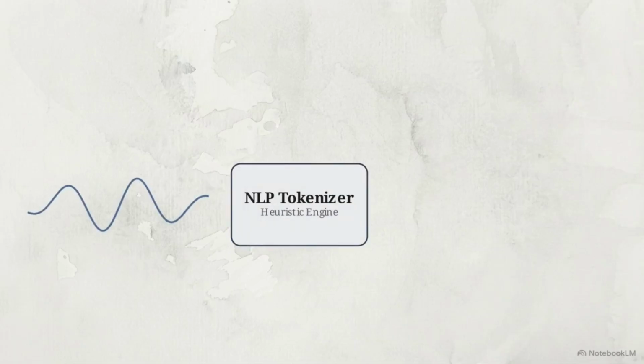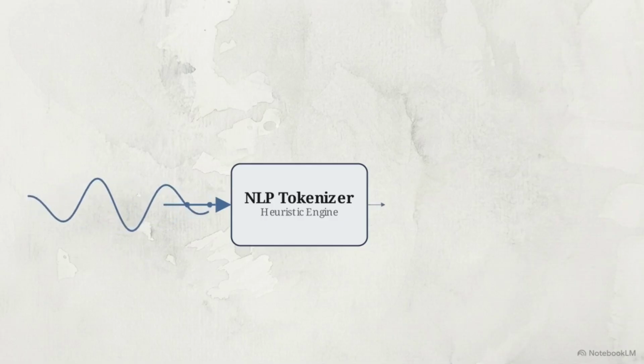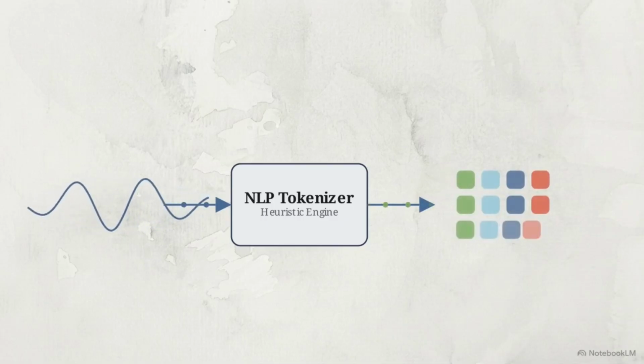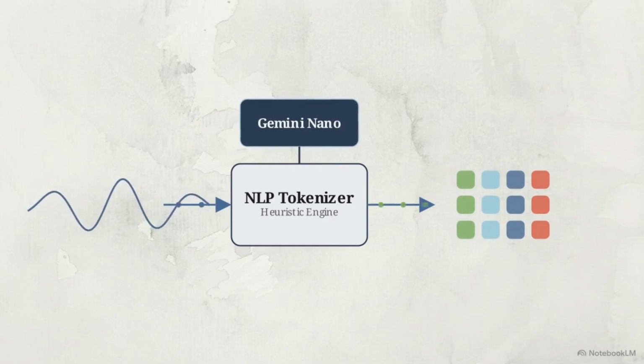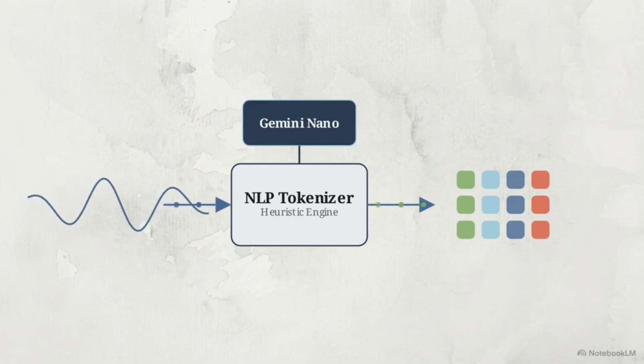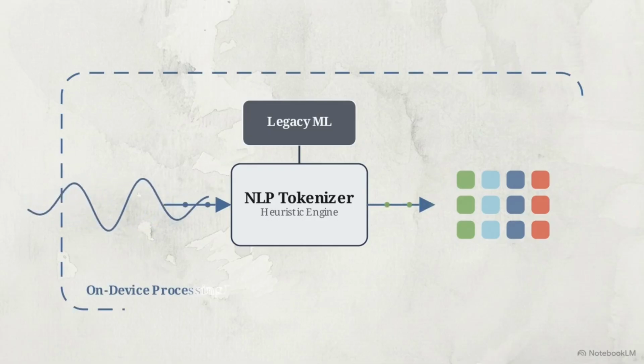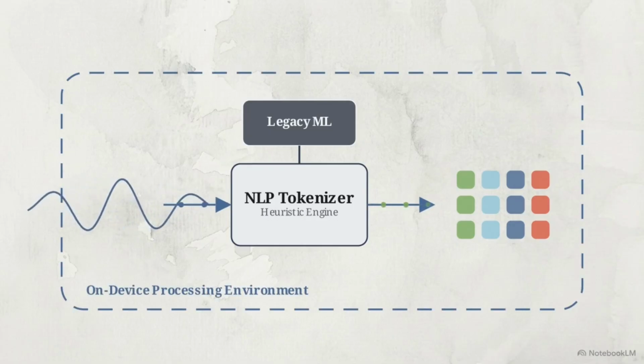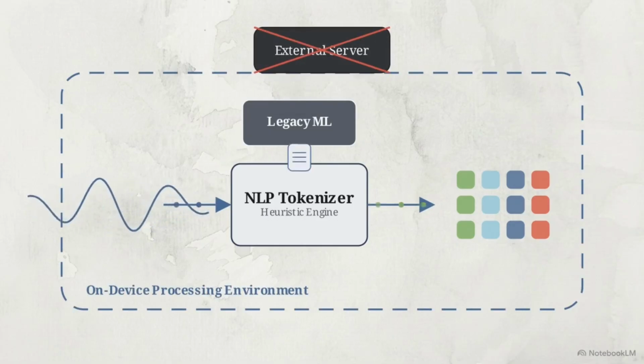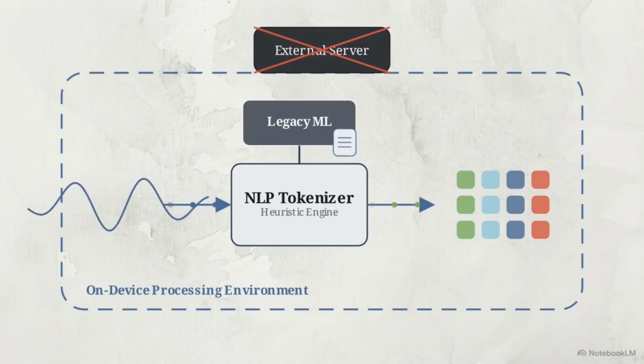This diagram visualizes the ingest pipeline, where a raw audio waveform feeds into a natural language processing tokenizer, converting speech into machine-readable data. On newer hardware like the Pixel 9 series, this processing pipeline is executed locally by the Gemini Nano AI model. To maintain ecosystem parity, older hardware executes the exact same pipeline using legacy on-device machine learning models. Notice the strict data boundary drawn around the NLP tokenizer. The packets representing the audio and transcripts are physically incapable of leaving the device.